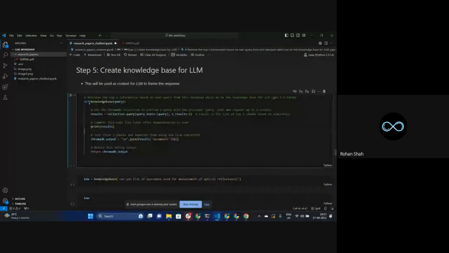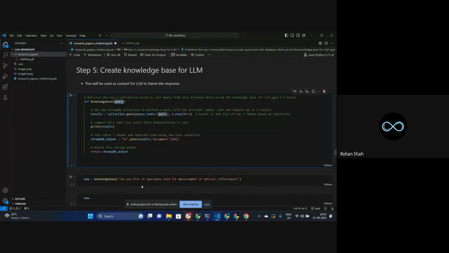That step is done with respect to this particular function over here. I have created this function called knowledge base. This knowledge base is basically going to be useful for your large language model to retrieve specific information from this particular PDF, right? So what is this function basically doing? In this function, we are taking the query of the user. It can ask any kind of question.